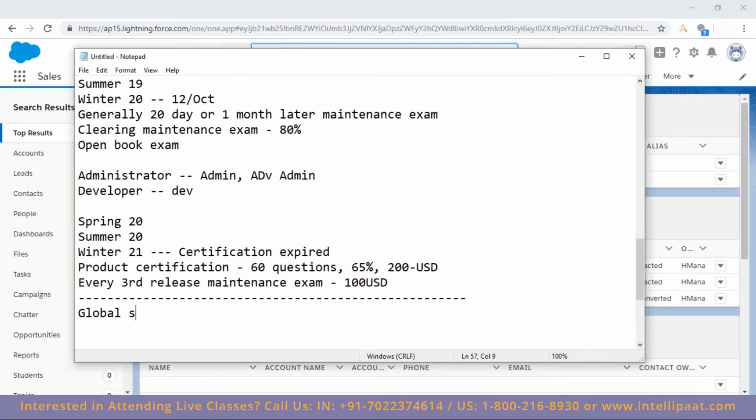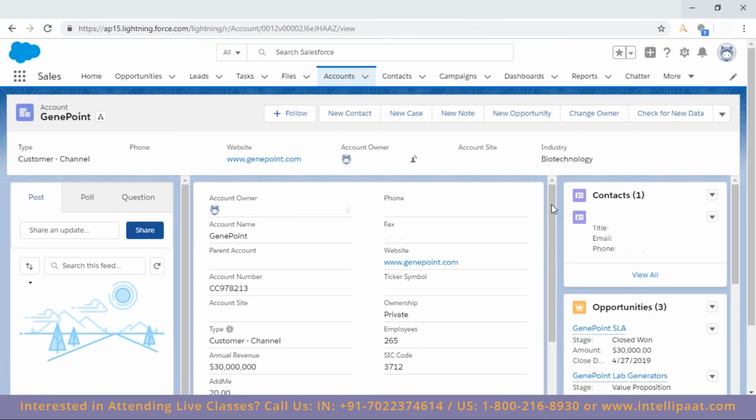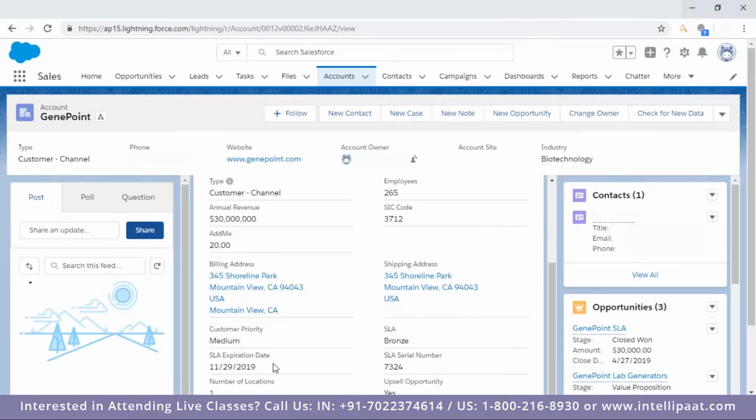So the global search searches text in text fields and text areas. It searches in these fields only, and that too, a word beginning with. Remember, a word beginning with. Let me show you. I'm searching for CA. I'm going to check Genie Point. See here, if I scroll down to where I have CA, it won't search on the phone number and these places. Here, this is a text area, and I'm getting CA. It's a part of the billing address.